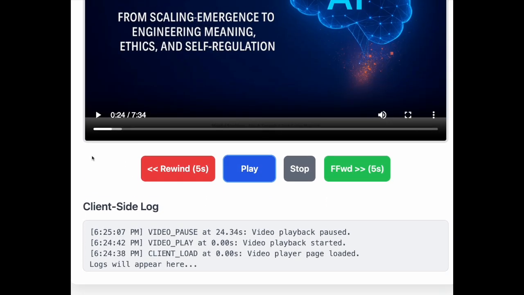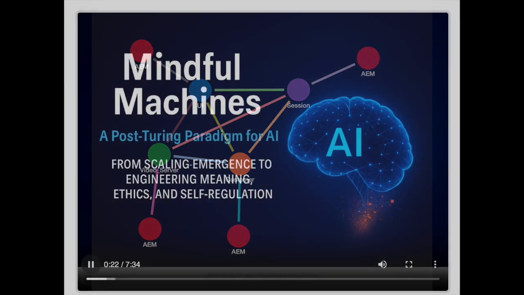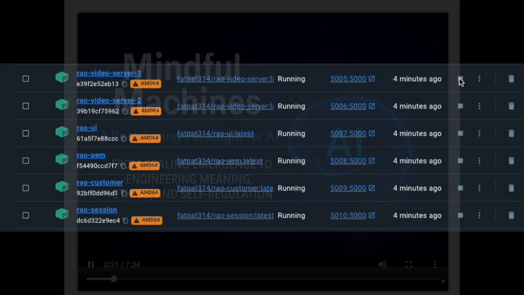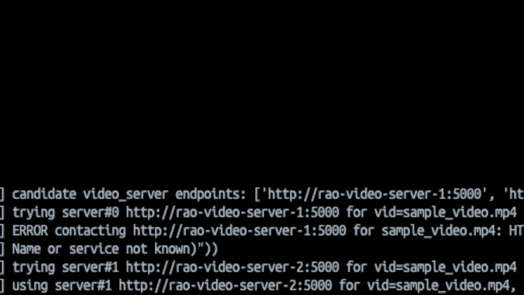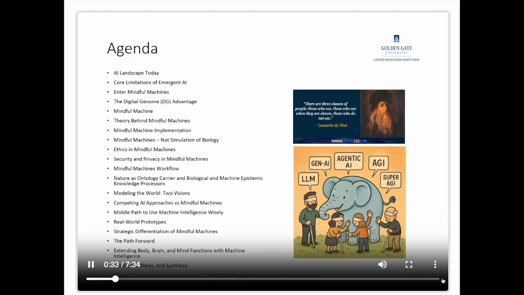Behind the scenes, every interaction, from login to playback, is tracked automatically in the graph, giving AMOS full visibility into the application's behavior in real time. As the user is watching, we can simulate a network interruption, for example by shutting down the video server currently streaming the content. When this failure occurs, AMOS automatically detects the disruption. The UI immediately switches to the backup video server, continuing the stream without pauses or buffering. The viewer never notices the change.